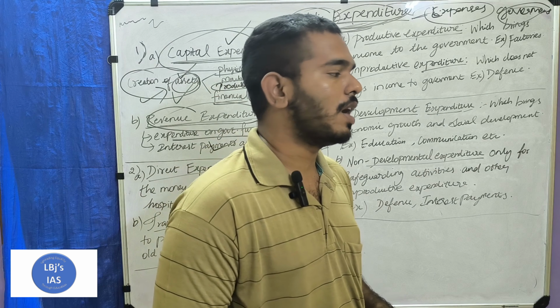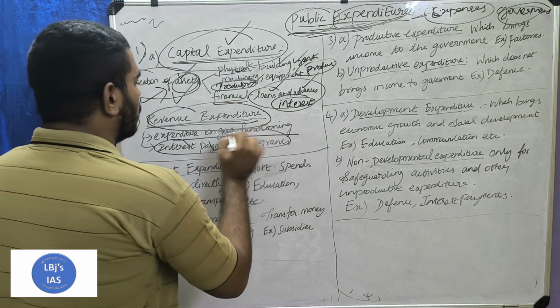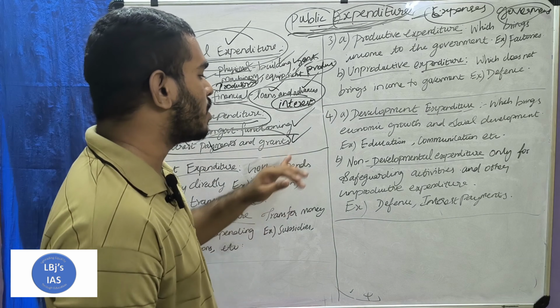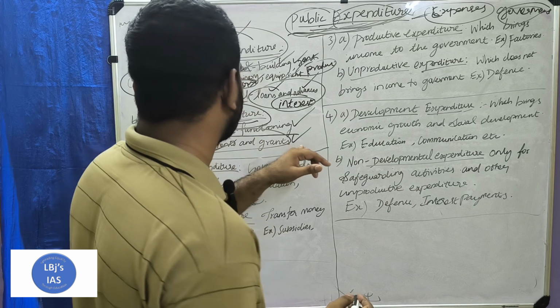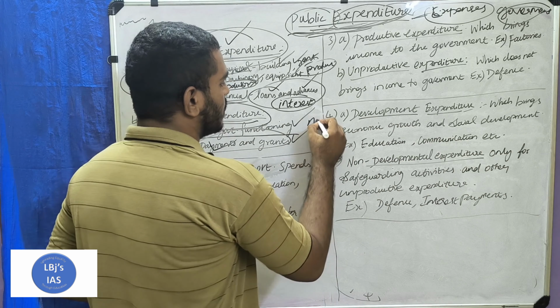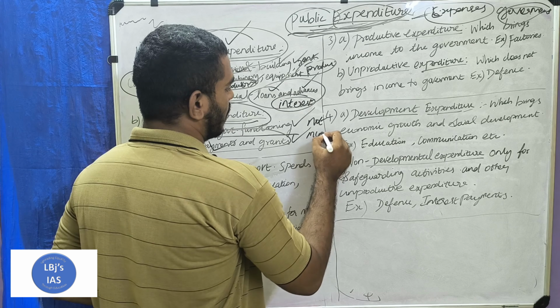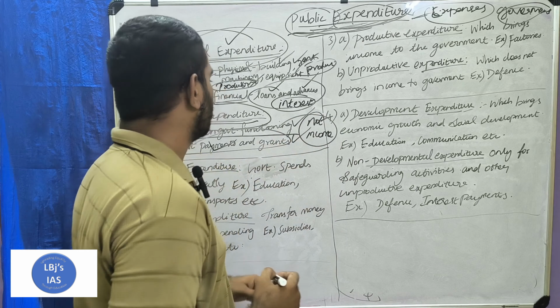So these two, expenditure on government functioning and interest payments and grants, do not earn any income for the government. They are only useful for the effective functioning of the government. The government cannot get any income from this revenue expenditure.